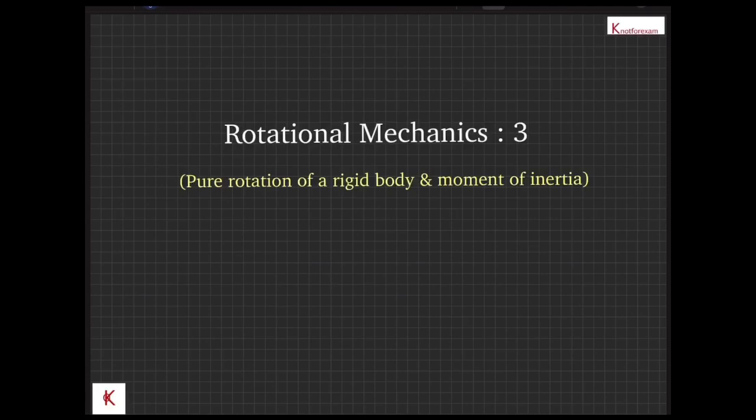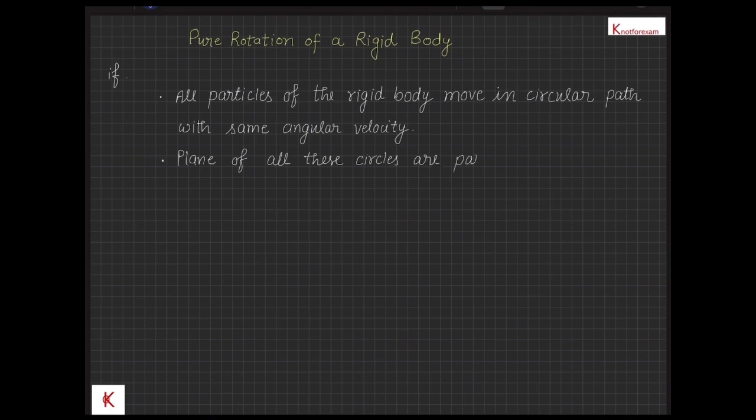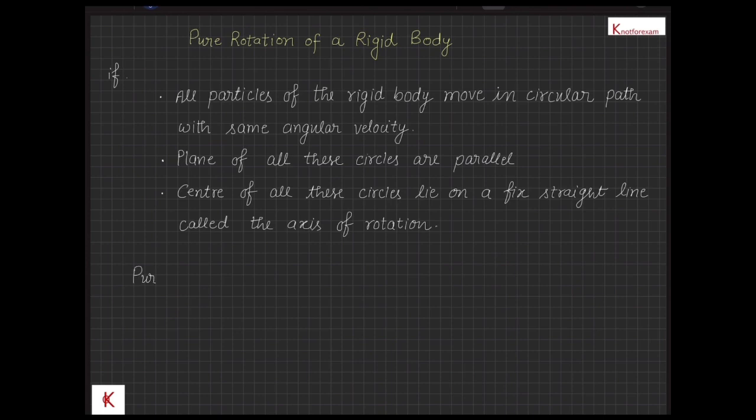I am your host Sujit and we are going to talk about pure rotation of a rigid body and moment of inertia. A body is said to be in pure rotation if all particles of the rigid body move in circular paths with the same angular velocity and the planes of all these circles are parallel. Also, the centers of all these circles lie on a fixed straight line called the axis of rotation.